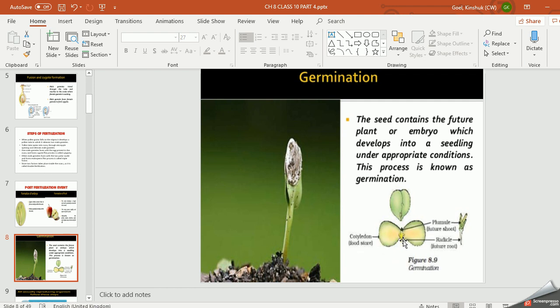If you open the seed, you will see a structure like this. The bottom one is called the radicle, the root system. It is the future root, from where the roots develop. You can see here also. And this is the plumule, the future shoot system. So this is all about germination, that is, development of seed into seedling is called germination. It is a very simple diagram, and you draw it in the notebook. In your exam it may come also, right? So this is all about the plant section.